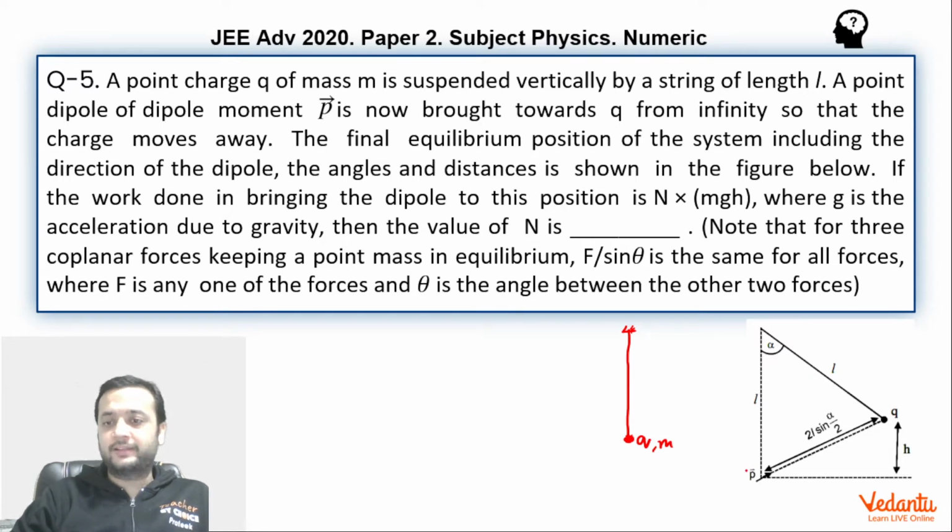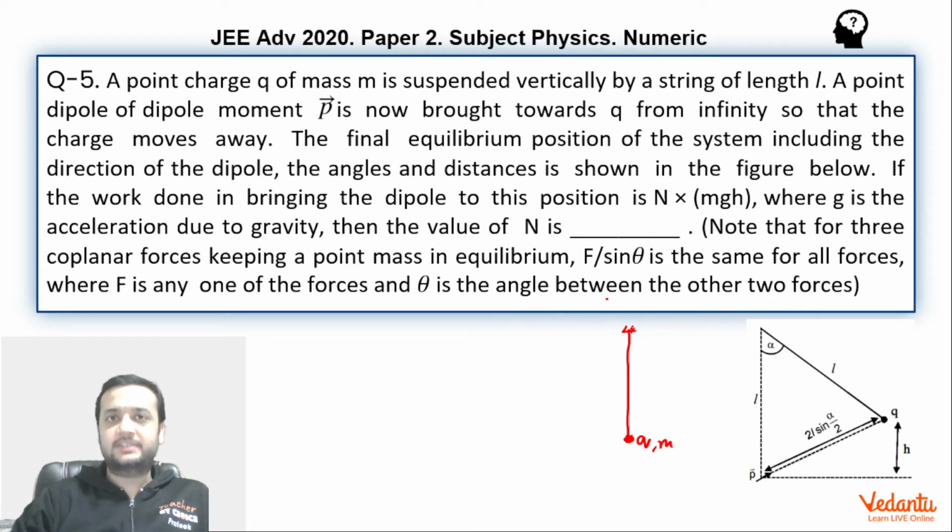So we have to find the work done by the external agent in the form of n into mgh. So basically we have to represent our answer in terms of some numeric constant into mgh, right? Out of charity, JEE has given you that this length is 2l sine alpha by 2, which anyway was computable very easily. But they've also given one important hint to use Lami's theorem.